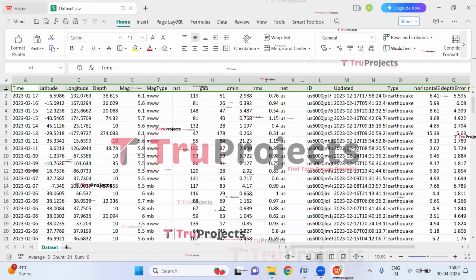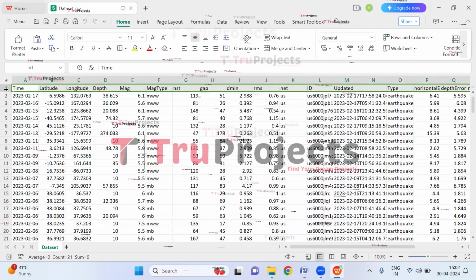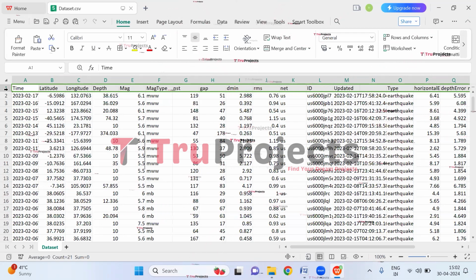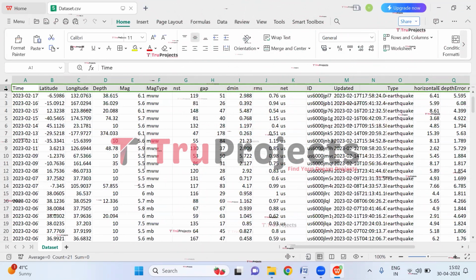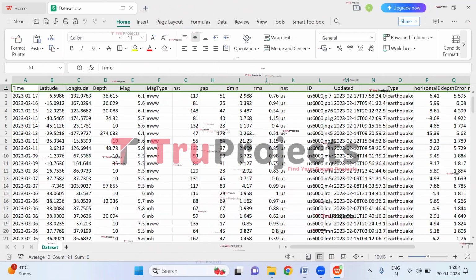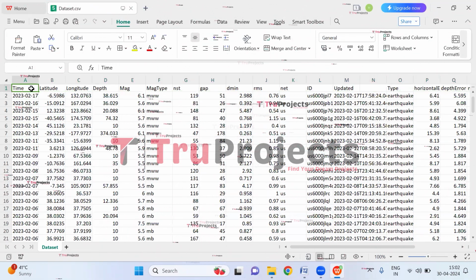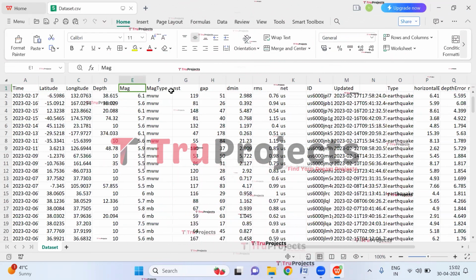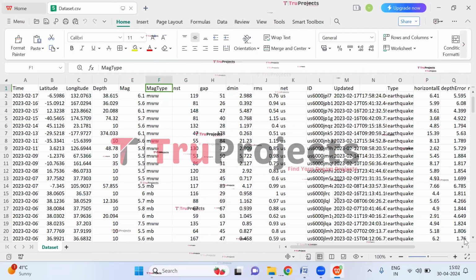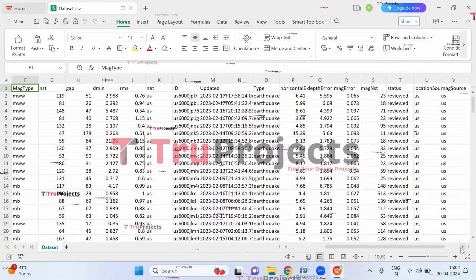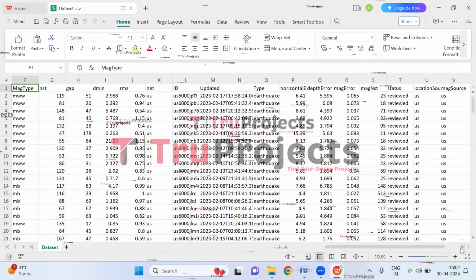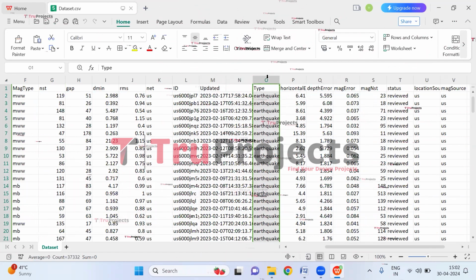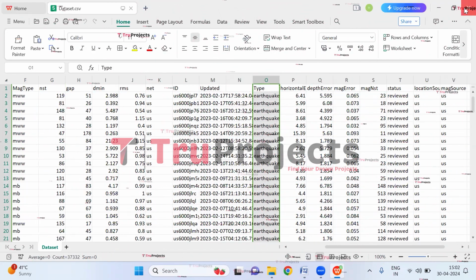So here, these are the parameters which represent key attributes associated with seismic events, including earthquakes and rockfalls, and are pivotal for analysis and detection purposes within the project. They encompass details such as time, latitude, longitude, depth, magnitude, and associated uncertainties and metadata. So, this dataset will be used to train the models. And here, this is the target column, which represents the different types of natural hazards. Now let us close this data.